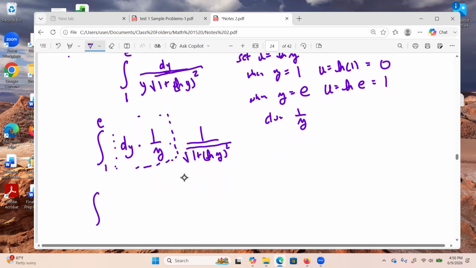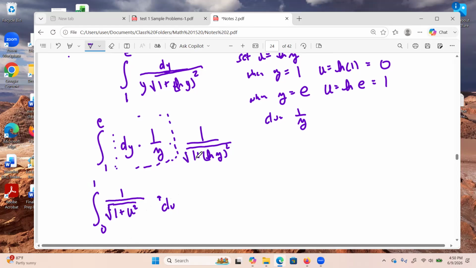So we're going to say this goes from 0 to 1 because we're in the u world now. And here we have 1 over y dy, that's a du. And I'm just going to write this as 1 over the square root of 1 plus u squared here. All right, and that's what we've got so far. This is in the numerator, so it's on the main line, and then we have 1 over this piece here. Well, we have a square root of a square.